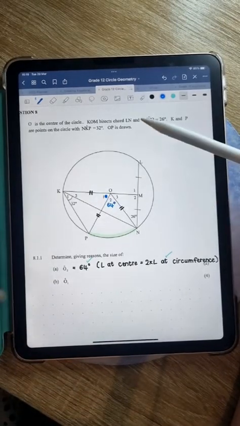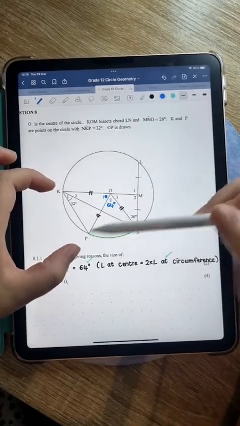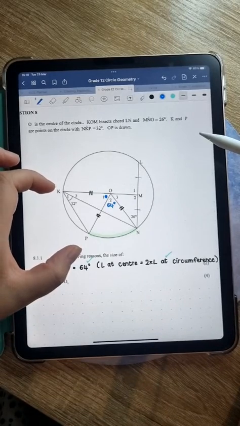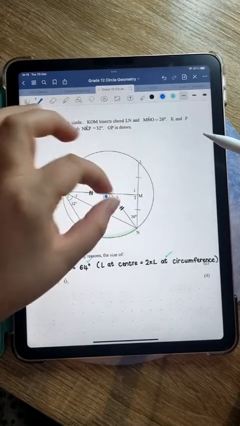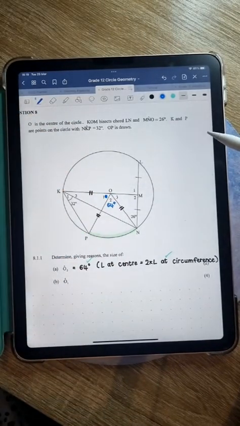We see that O1 is subtended by KP, also at the center. Is there any other angle subtended by KP? No, not that I can see. All right, so we won't be able to use that. What do you guys think? I'm looking at the comments.